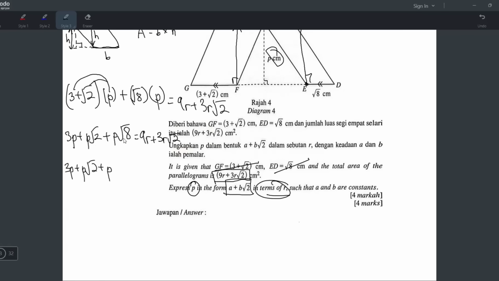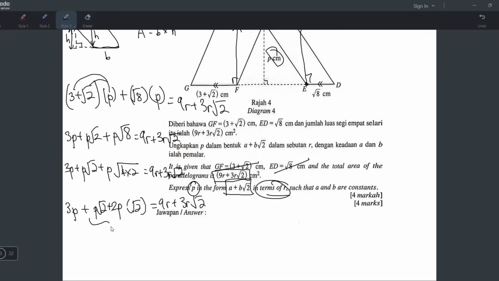Because square root 8 is actually square root 4 times 2. Ya, because 8 dia boleh bahagi dengan perfect square. Which is, boleh bahagi dengan 4 kan? 4 is the perfect square. And kenapa saya bahagi dengan perfect square? Sebab apabila you bahagi dengan 4, which is a perfect square, square root 4 boleh buat dapat 2. And then 2 tak boleh square root, yang tu tak apa, iaitu just tulis sebelah macam tu saja. So just left with P times 2, and you can write this as 2P. And then sini jangan lupa ada lagi 3P, ada lagi P square root 2, tambah sini sama dengan 9R plus 3R square root 2. Okay, sekarang you faham kenapa saya cakap ni dengan ni boleh buat?